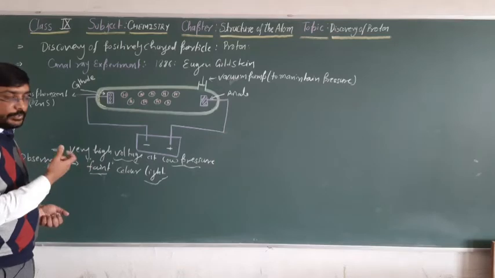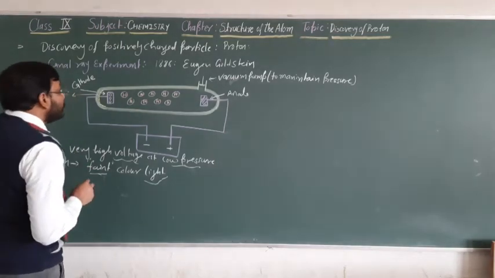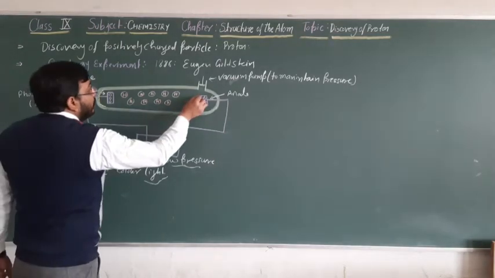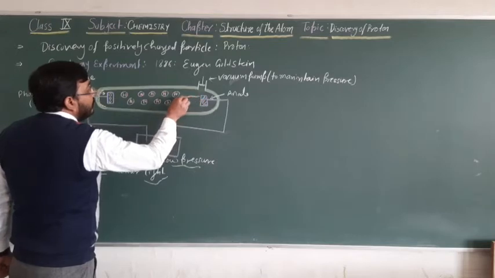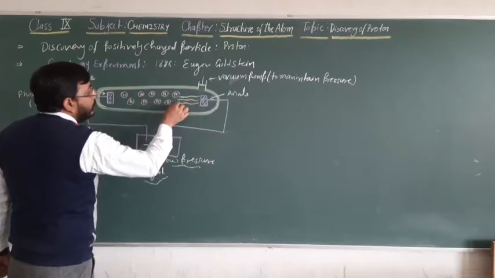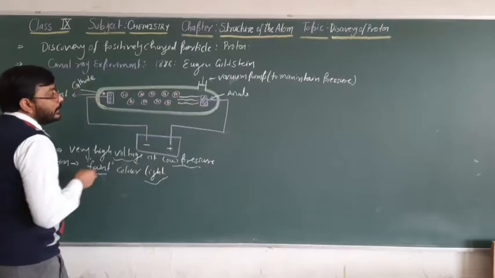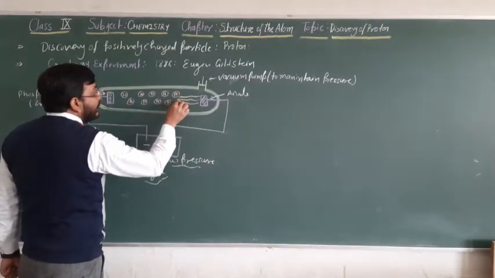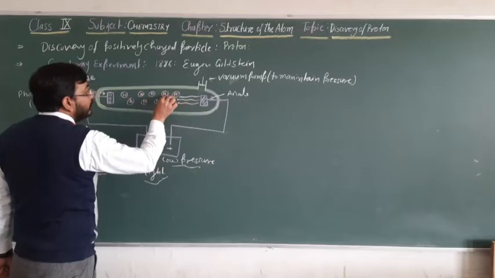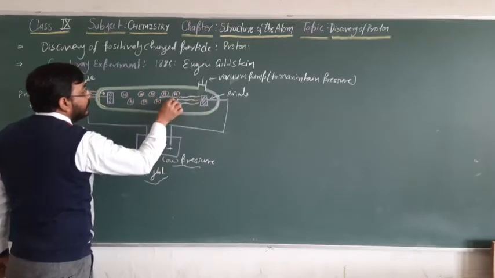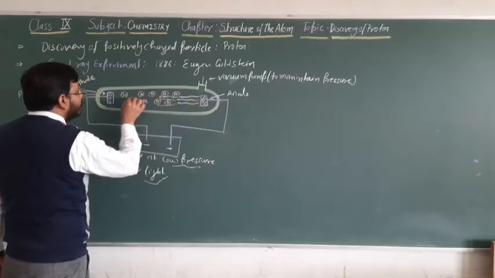Then he concluded that some rays might be coming from the anode and reaching the cathode.